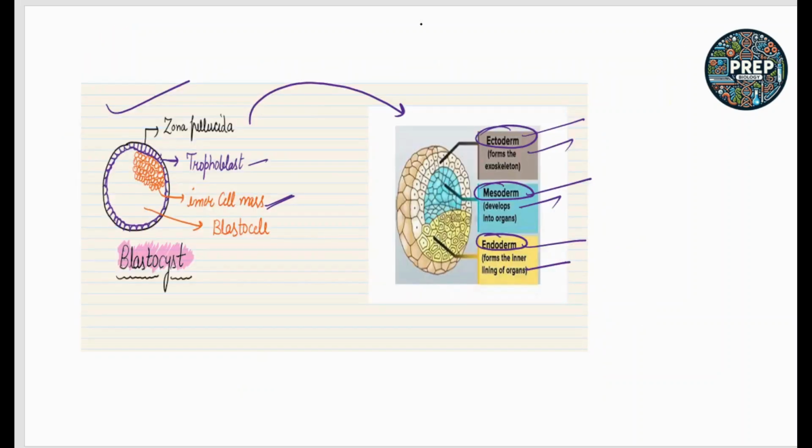If we talk about the germ layers, three germ layers are present, formed from the blastocyst: ectoderm, mesoderm, and endoderm. Ectoderm forms the exoskeleton, mesoderm develops into organs, and endoderm forms the inner linings of the organs. So the function of each and every germ layer is important.